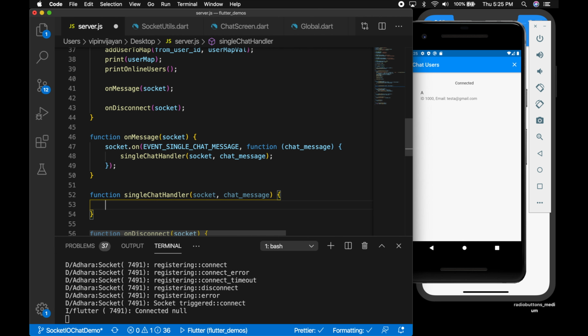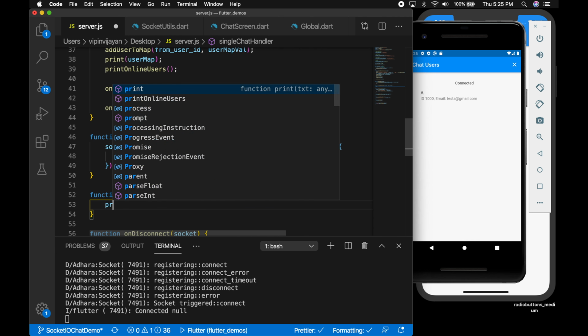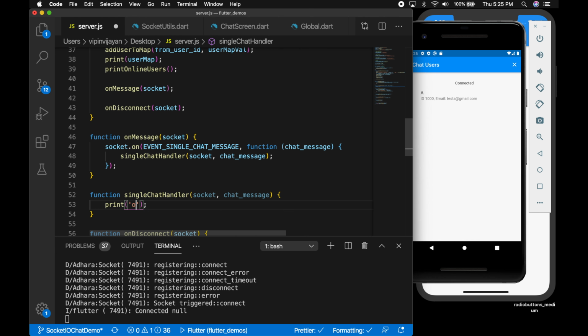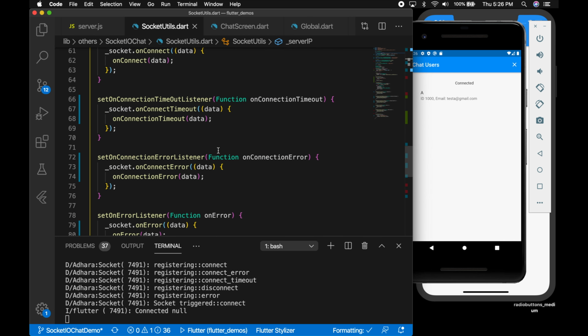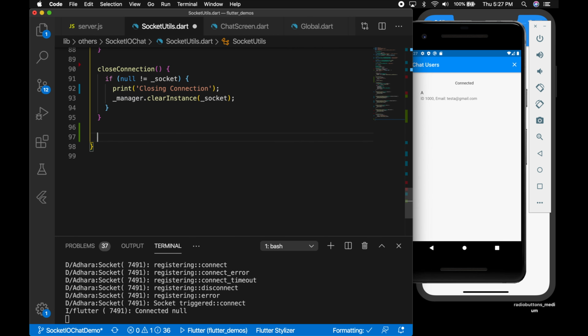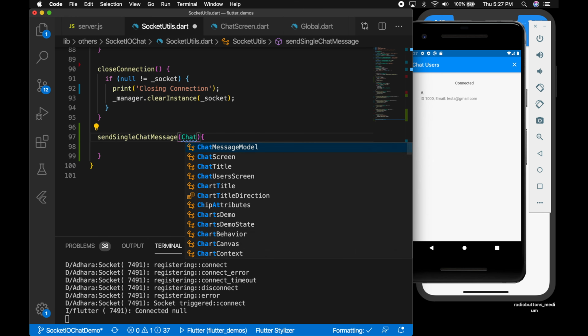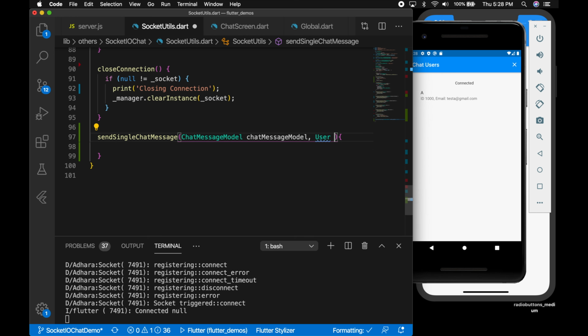Okay, now inside this function I'm just going to print out the message, whatever is coming from the client side. So let's say on message and print out the chat message. So stringify to JSON and chat message. Okay, now let's go back to the Flutter side and add this event from the Flutter side in the socket utils class. Okay, so let's write a new function. So the function name, let's say send single chat message. Okay, then it should have the chat message model and the user, to which user we are sending.